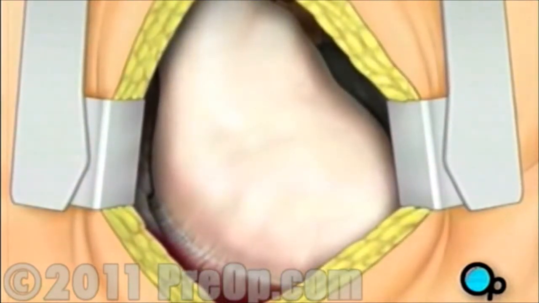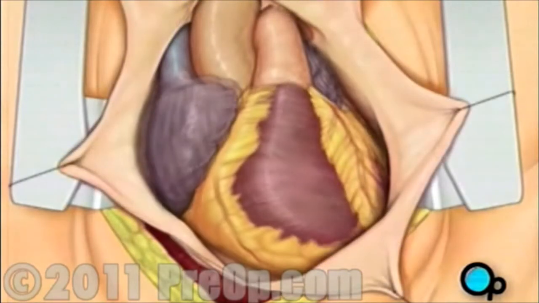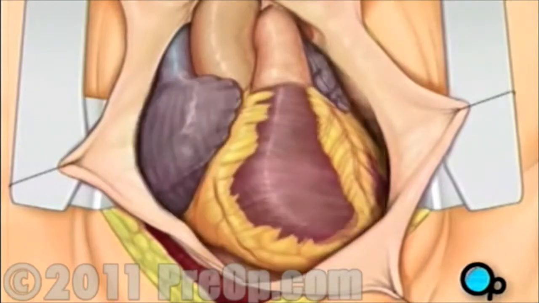Once your doctor has a clear view of the heart, he or she will make an incision in the pericardium, a thin membrane that encloses the heart. Pulling the pericardium back will reveal the beating heart. Before the graft vessel or vessels can be attached, a heart-lung machine must be connected.